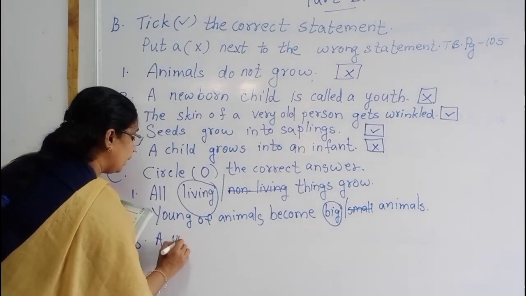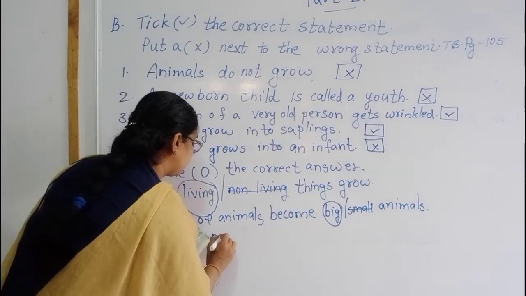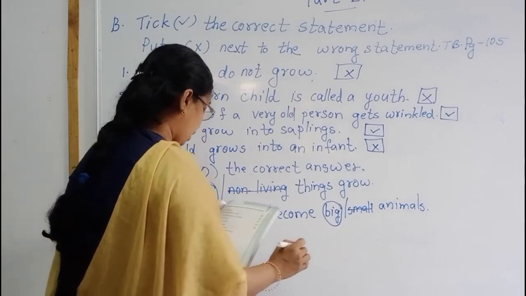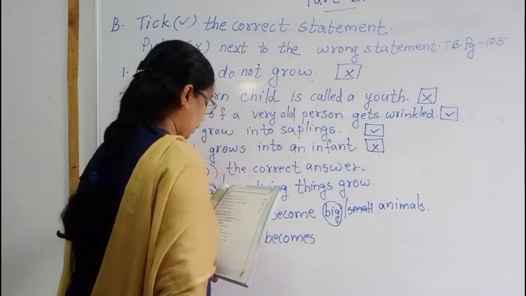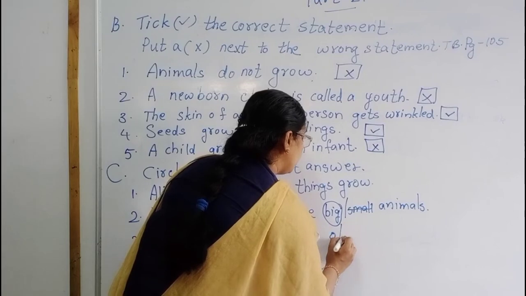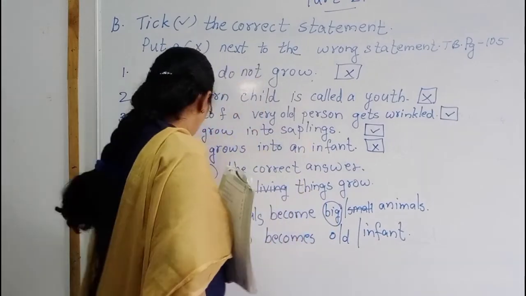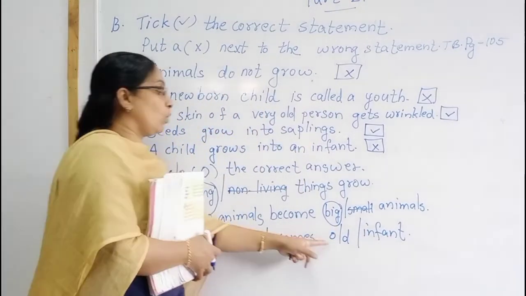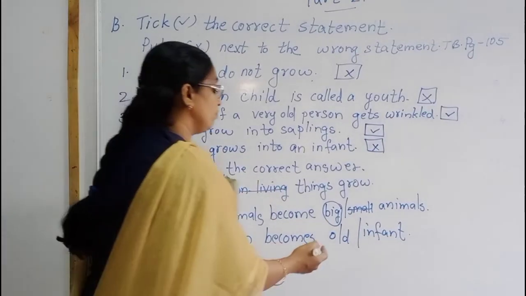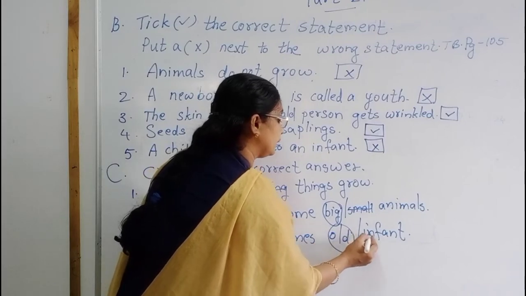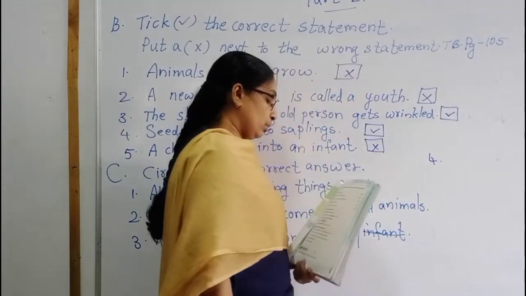A young person becomes old or infant. See the question, children. A young person becomes old or infant. Young people are going to become old. So, old is the correct answer. Infant is the wrong answer. Then number 4.